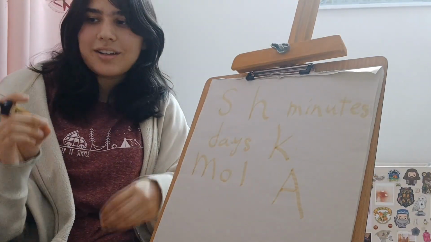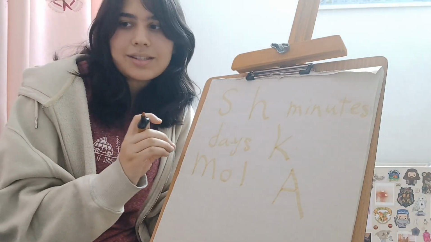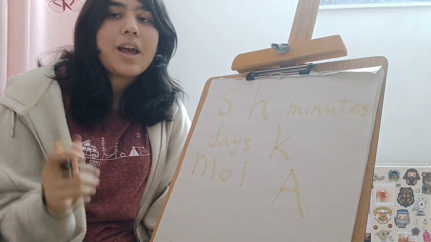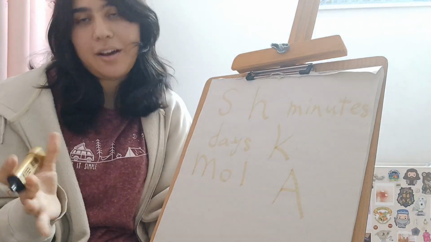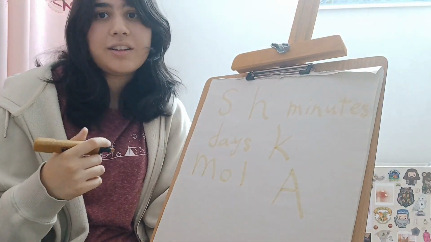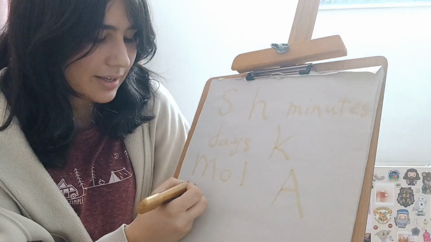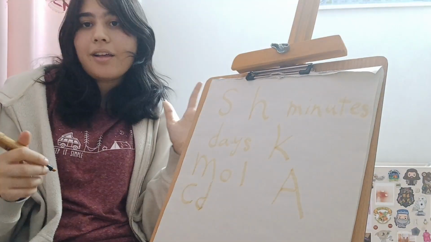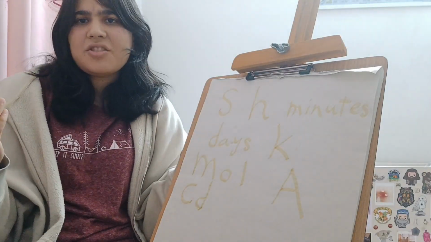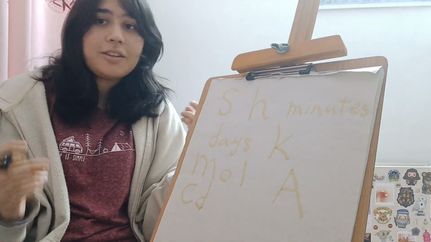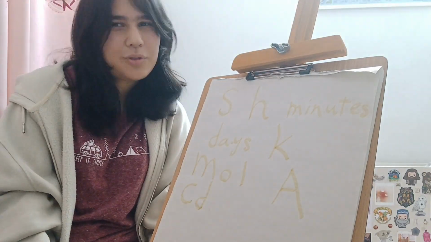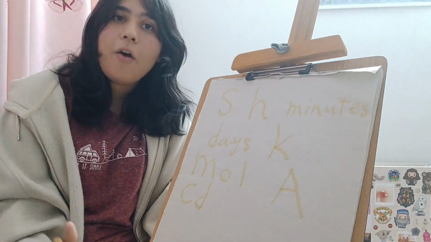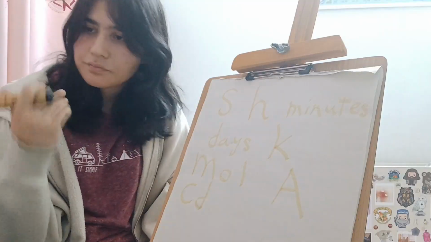And the next one is luminous intensity. Luminous intensity means how much light we have. And we call it with candela, and it's cd. Actually, it's not one of the things that we learn a lot and we use a lot, and it's just something that we learn, we should learn it. It's not something that we usually use in daily life. It's actually used for how much light we have.